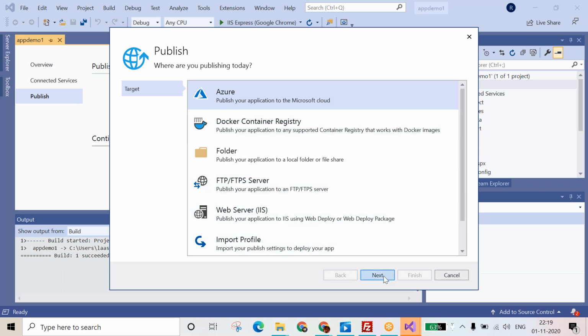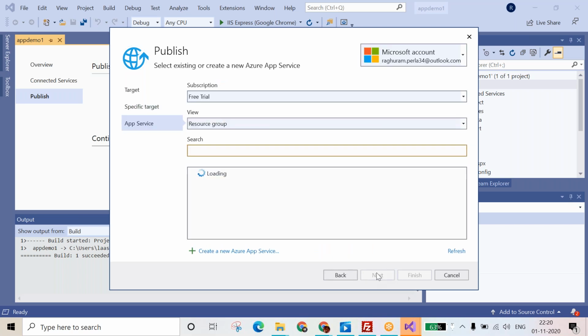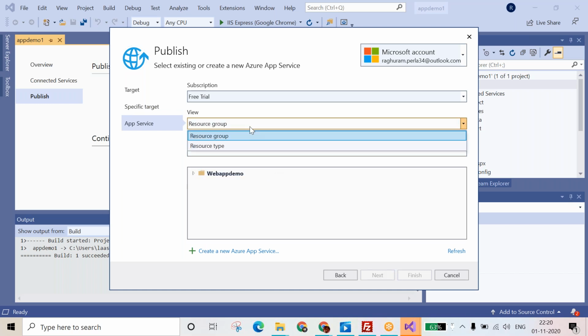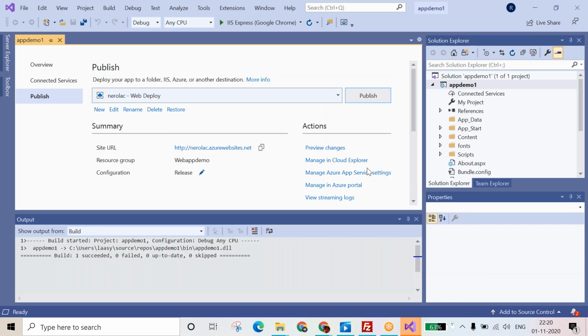Correct? Azure. Yeah. Now Azure App Service, first one. Here you're using a trial subscription. Here this will be your resource group. You can select. Now select the narrow lag. You already have created this website, correct? Yeah, I created. So now you're going to replace the existing one with the new resource.